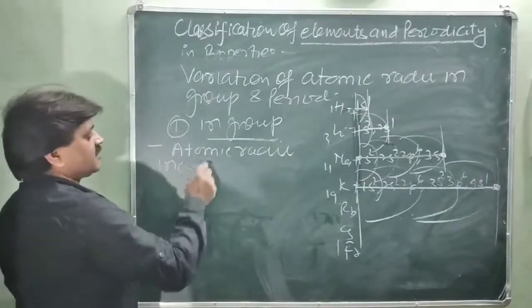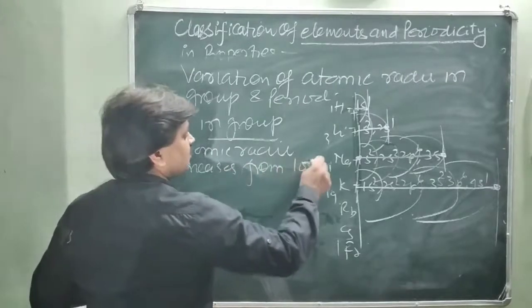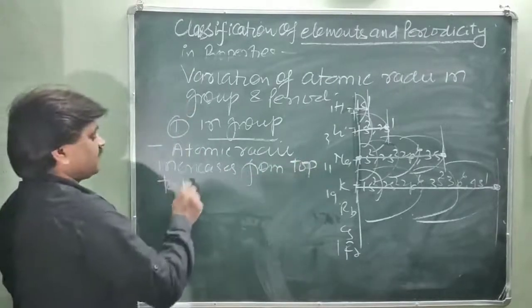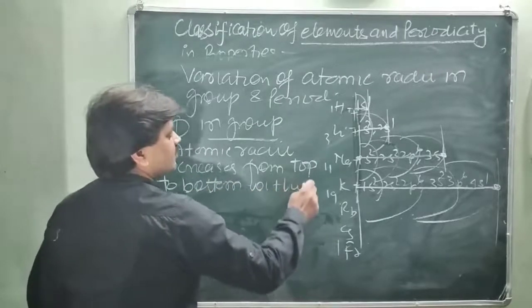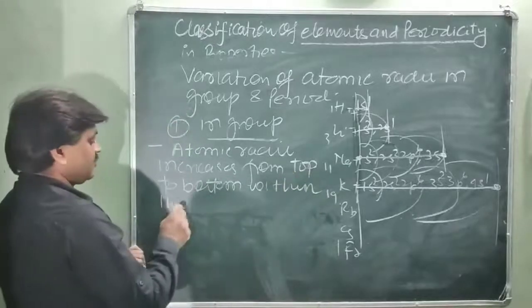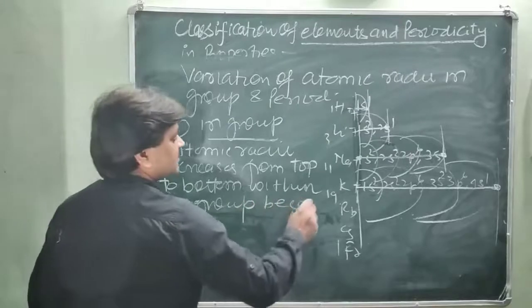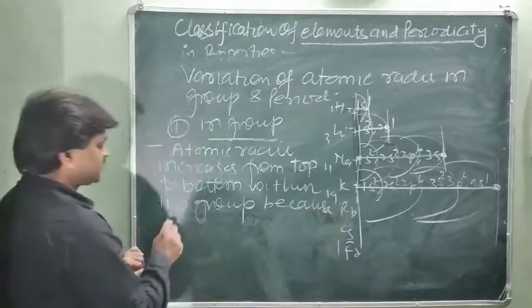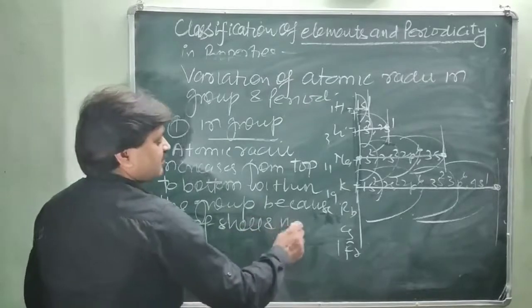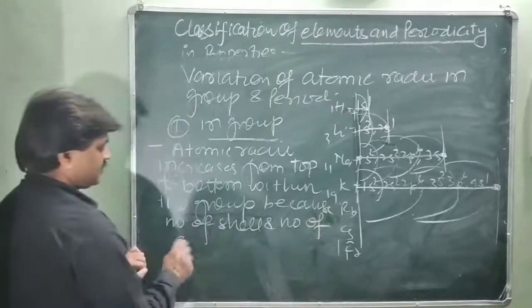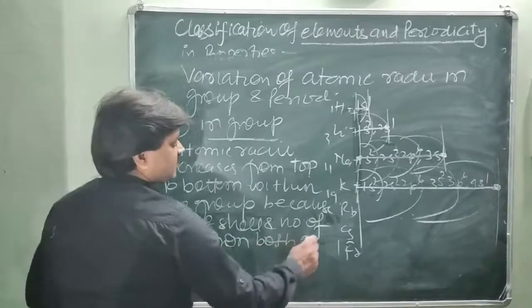increases from top to bottom within the group, because number of shells and number of electrons both increase.